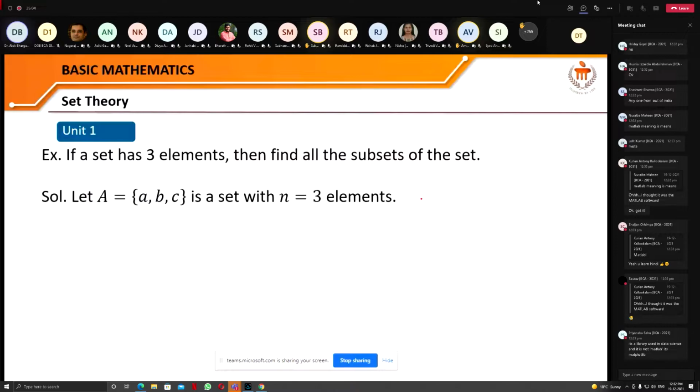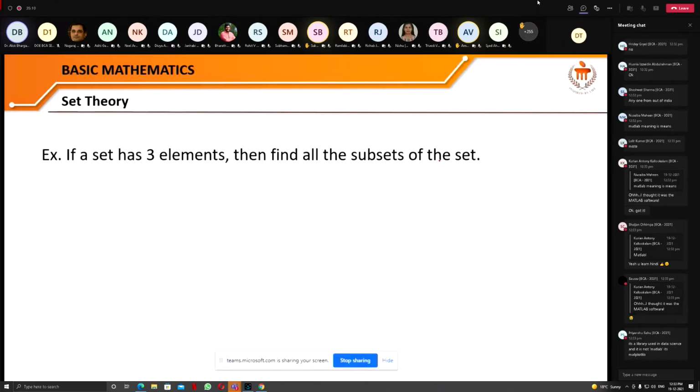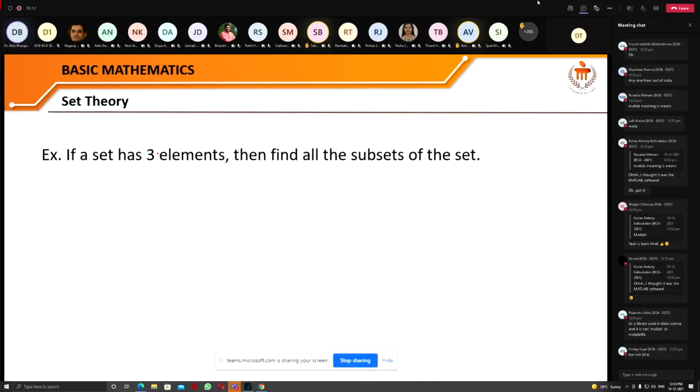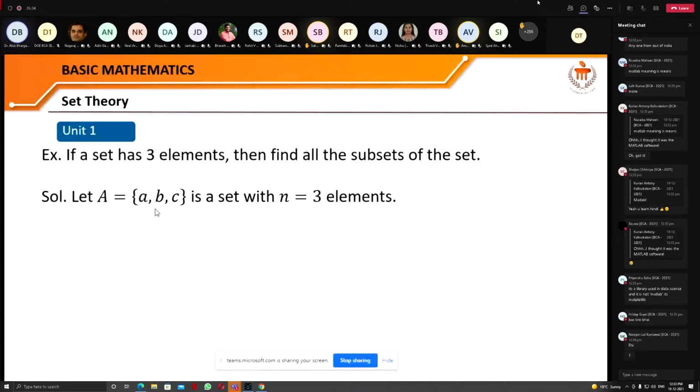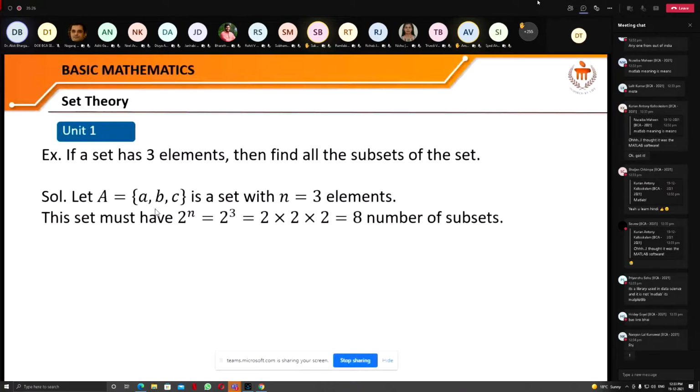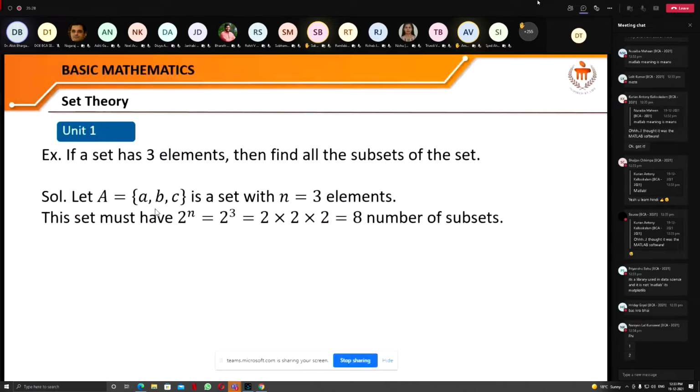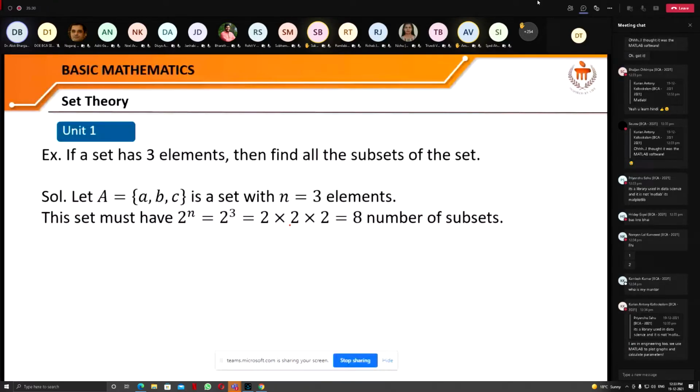If a set has 3 elements, then find all the subsets of the set. There are 3 elements. So the set A may have such elements. So how many subsets are there? That is 2 raised to the power n, that is 2 cube, which equals 8, the number of subsets.